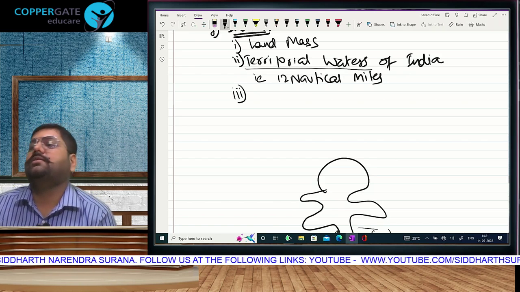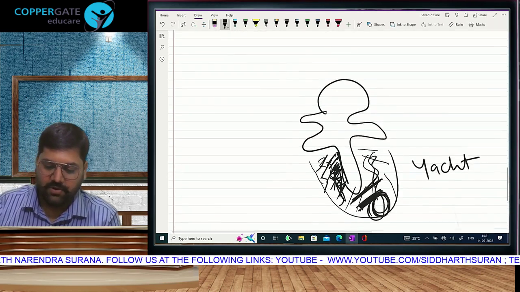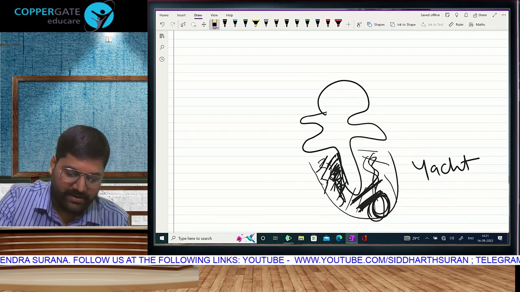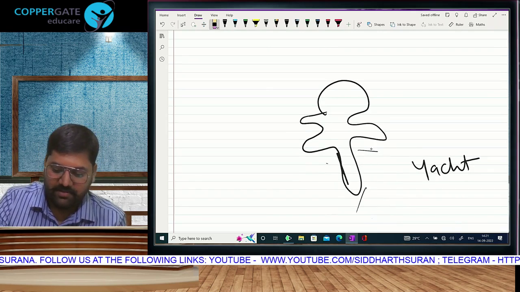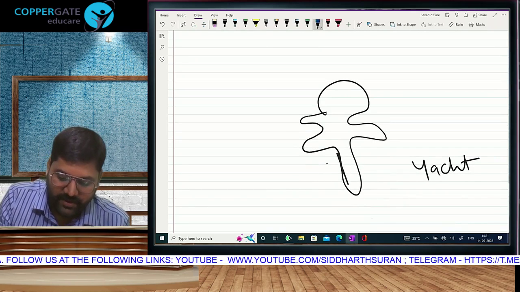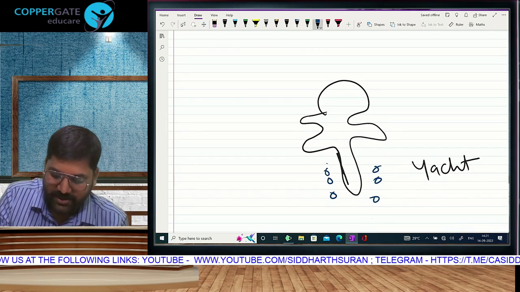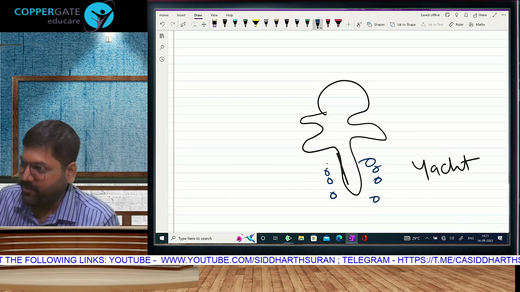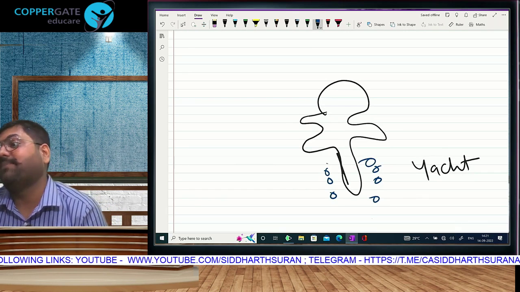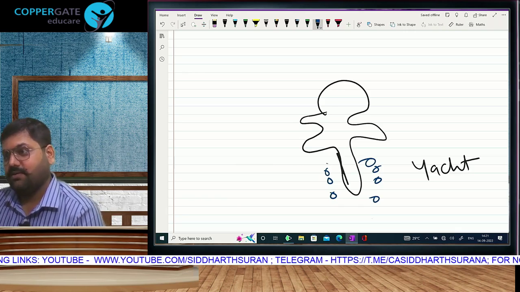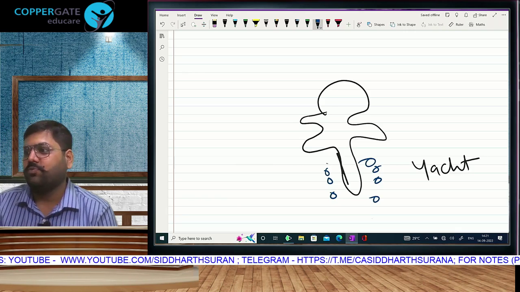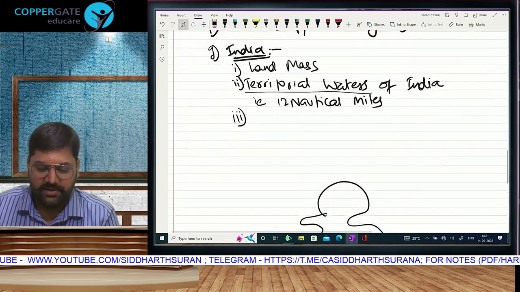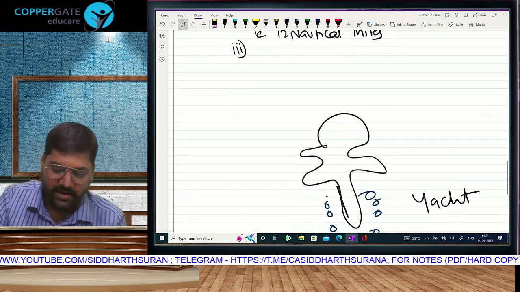So that landmass is already a part of the landmass. You might say, "Sir, you drew India like this, but it should be a bit different." So Andaman and whatever other islands you want to add. But is it a part of the landmass? I'm asking you that. Yes. So that will be included. Water bodies up to 12 nautical miles will be included. We are still not done with India. I need the water bodies back.